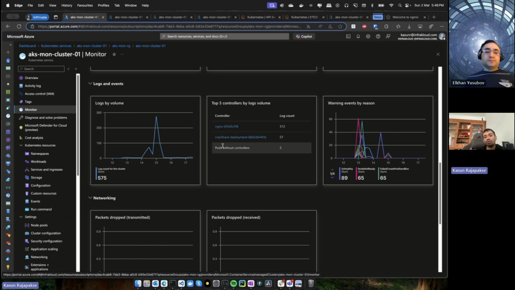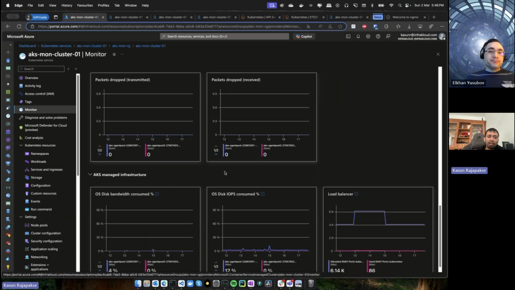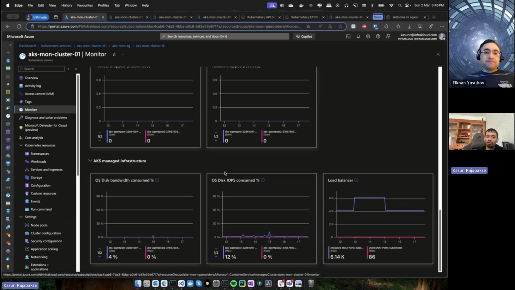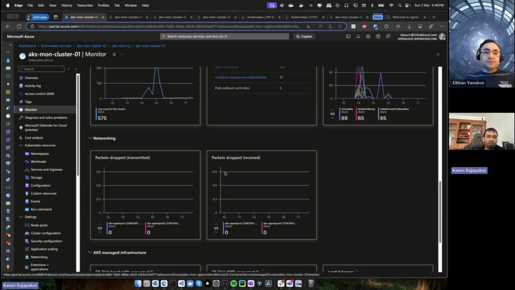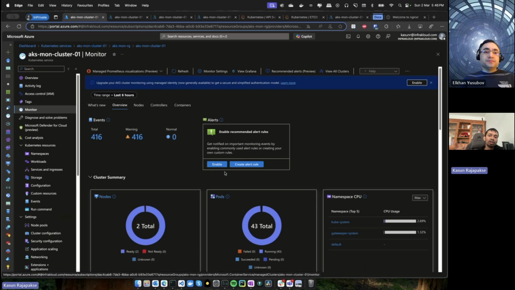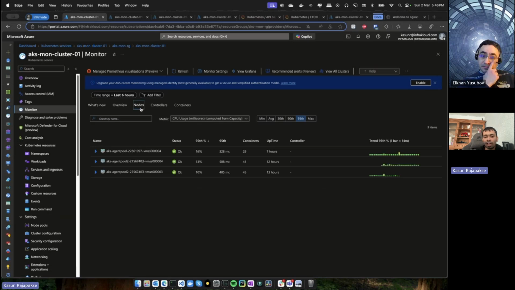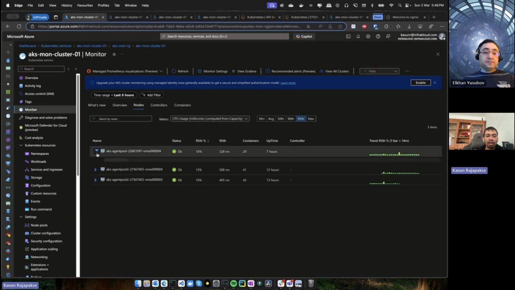So if you identify that one of your applications is ingesting a lot of logs, then you can assume that there is something going wrong, or you can see the warnings, and network related metrics as well, and the platform related metrics as well from this. It is very helpful to get a very overall idea about the cluster. Then you can dive deep into each of these nodes as well.